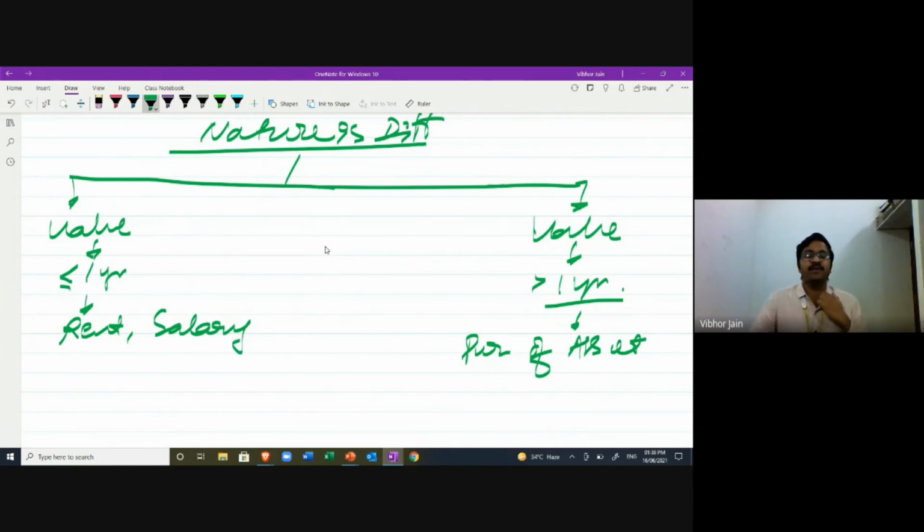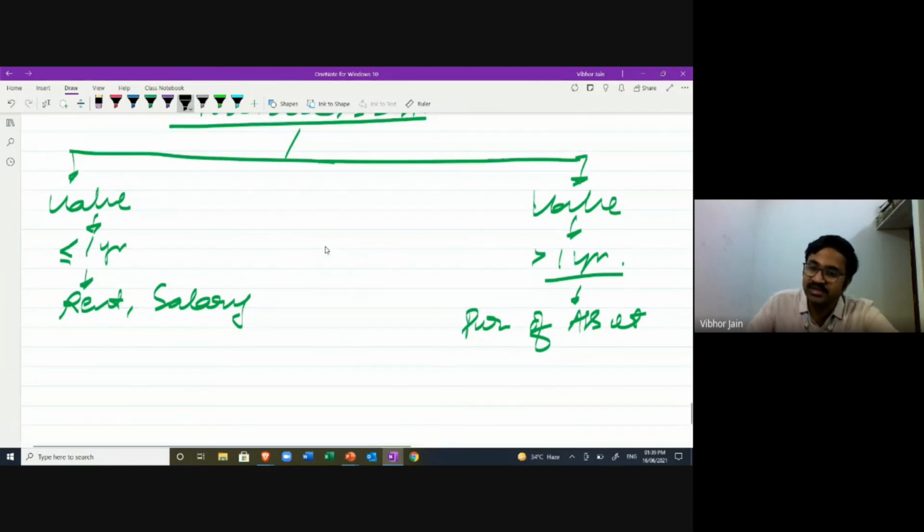Brother, if you are making the payment of salary to someone, you have utilized the service, you have availed the service of that person, and now you are making the payment of salary. Is it clear to everyone? Okay, so nature is different, and that is why we cannot club the two items in the same category.